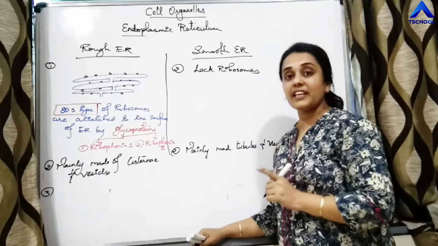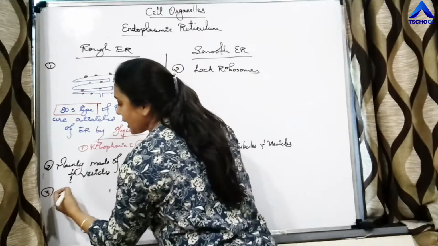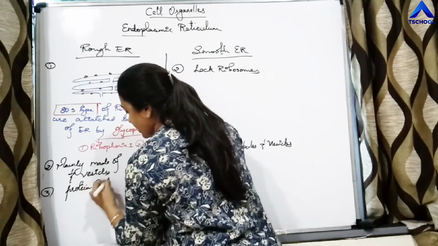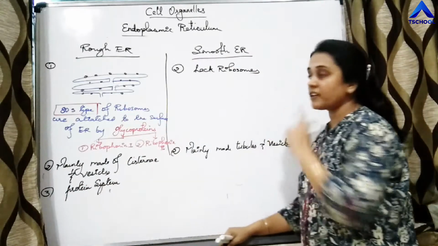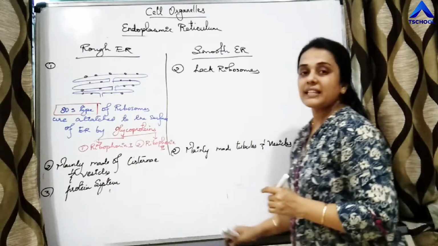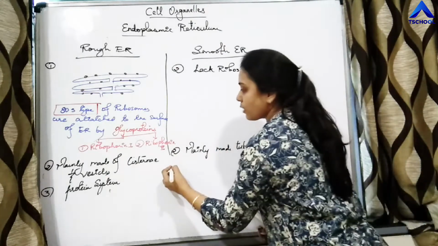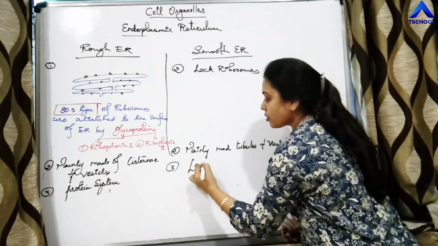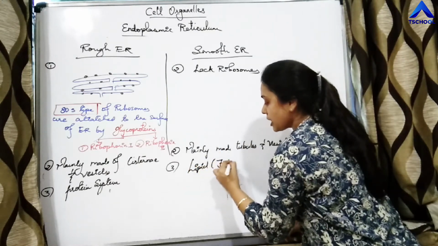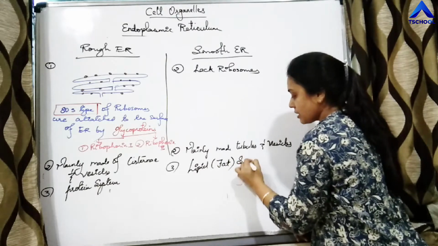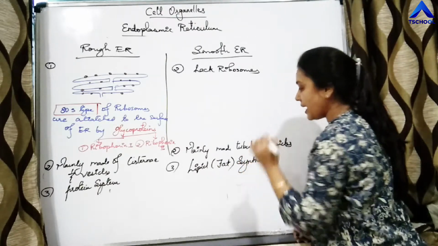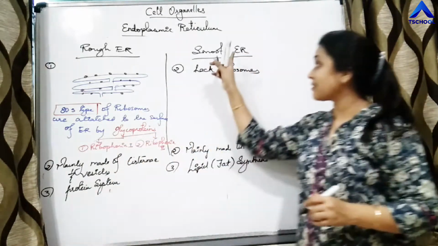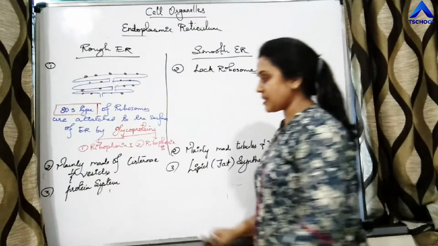What is the function of rough ER? The function is protein synthesis. And what is the function of smooth endoplasmic reticulum? Lipid synthesis. Lipid means fat. That is the function of smooth ER. Rough ER, protein synthesis. Smooth ER, lipid synthesis.